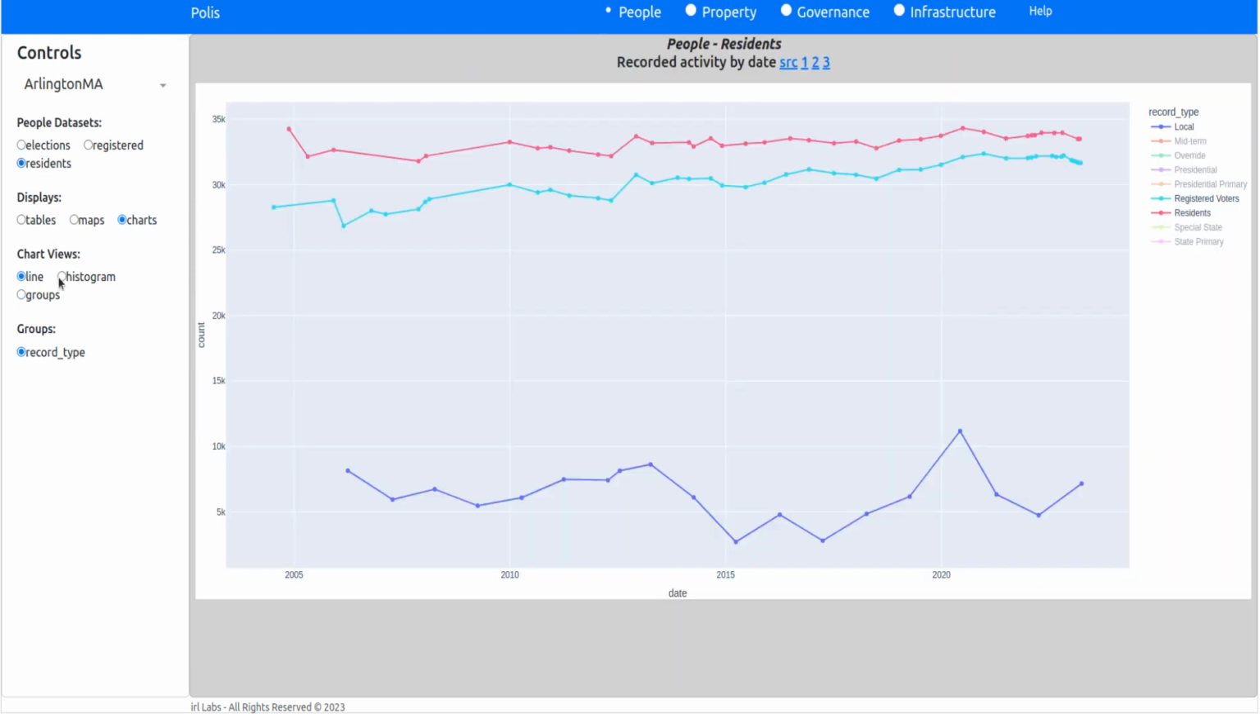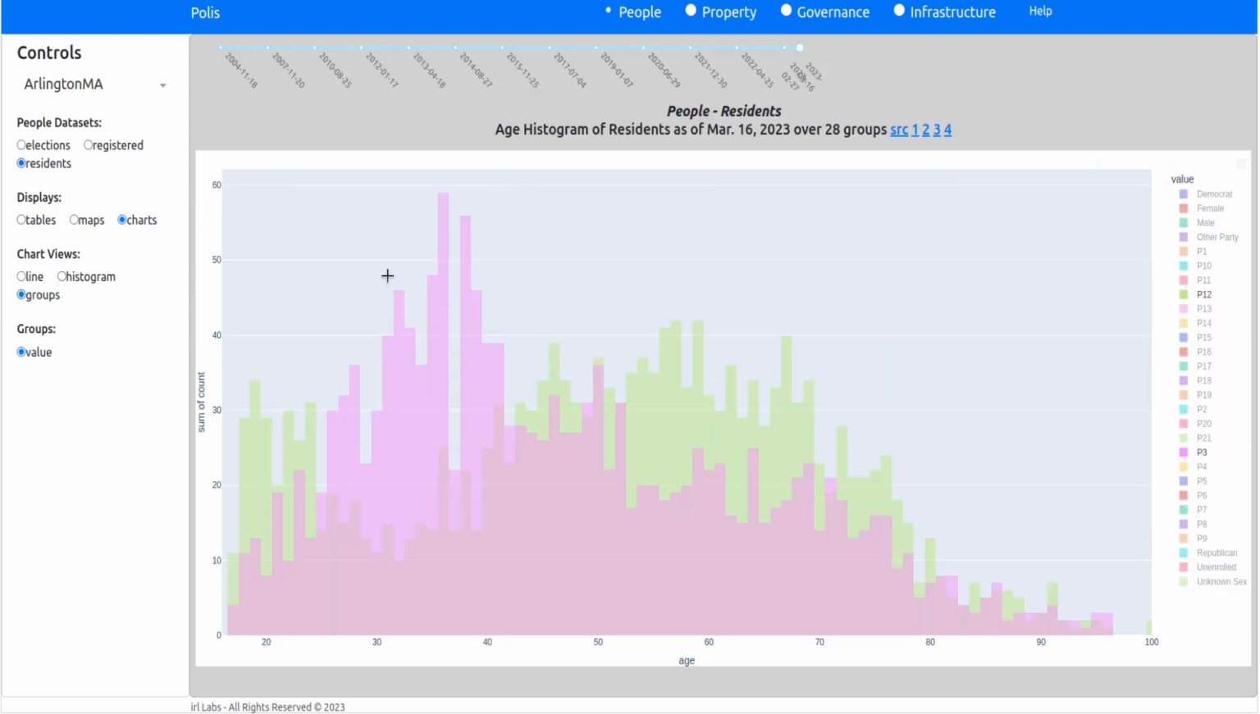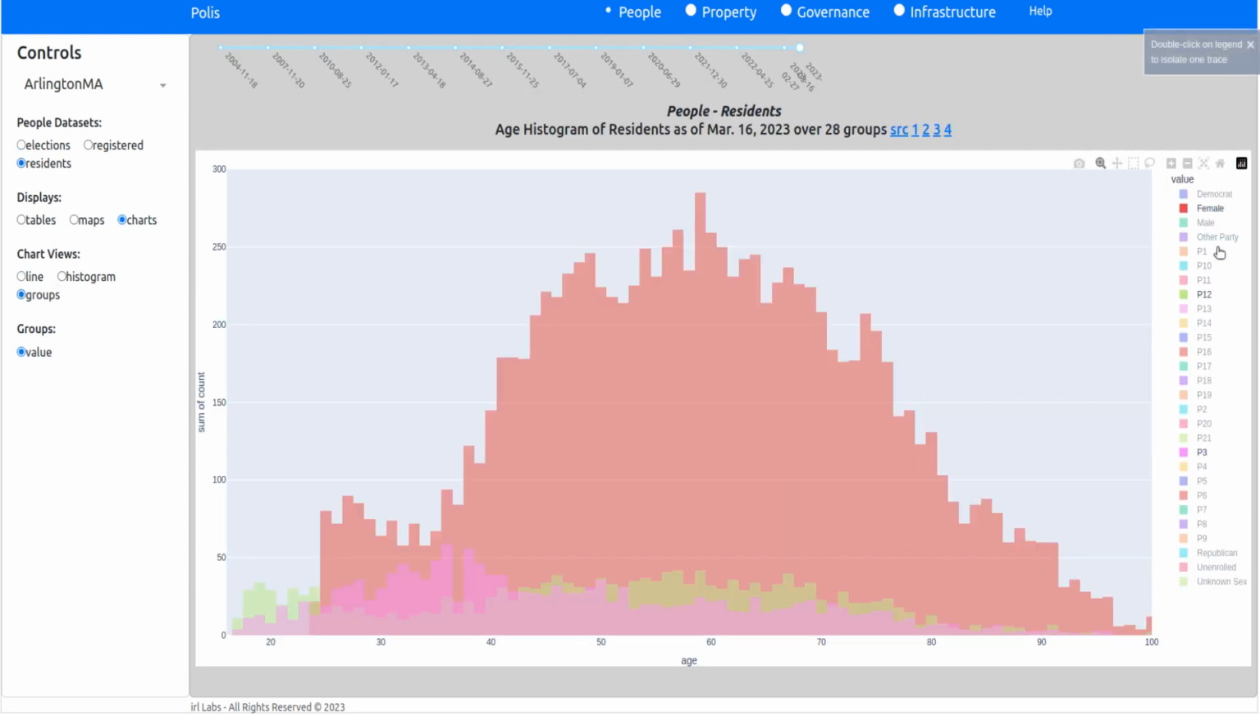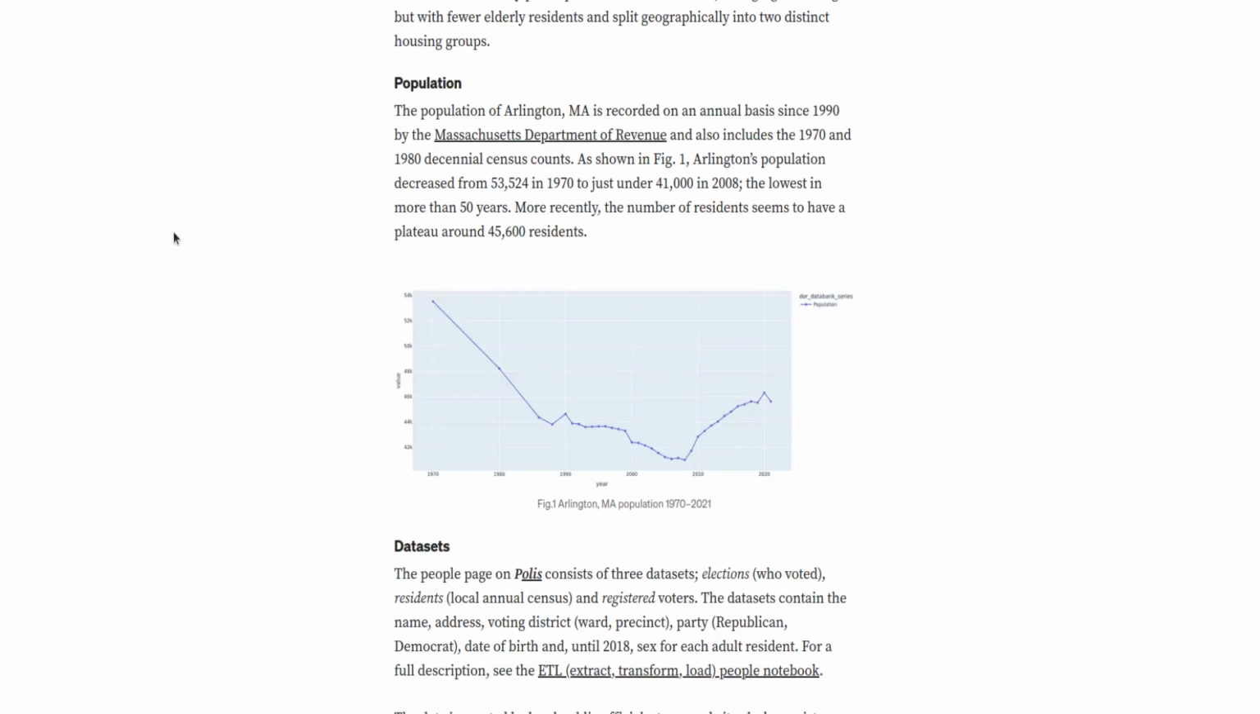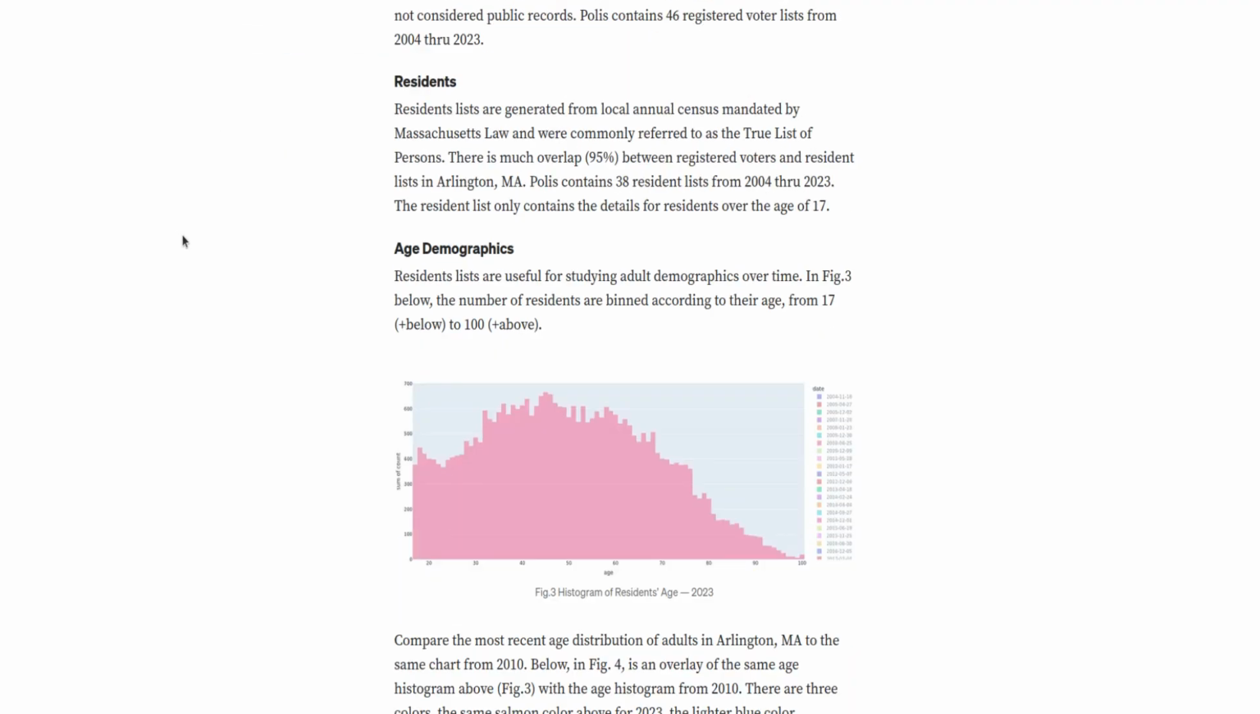We can do the same thing for residents. And similar result. You can look at it also by precinct. There's some interesting information that you might find useful that's been summarized in a blog post showing the people of Arlington and some of the statistics that you might find interesting.